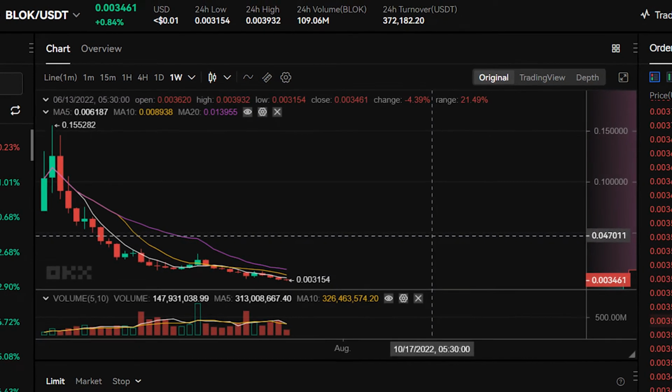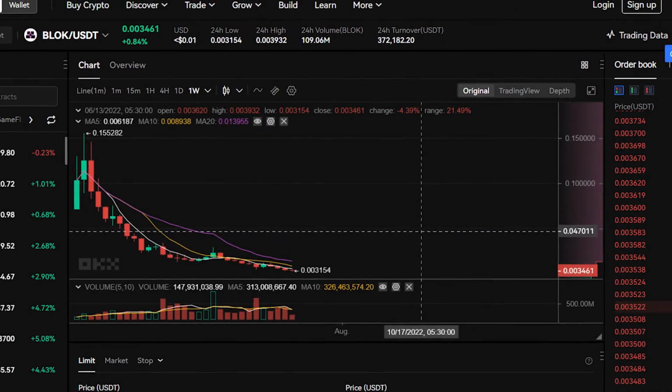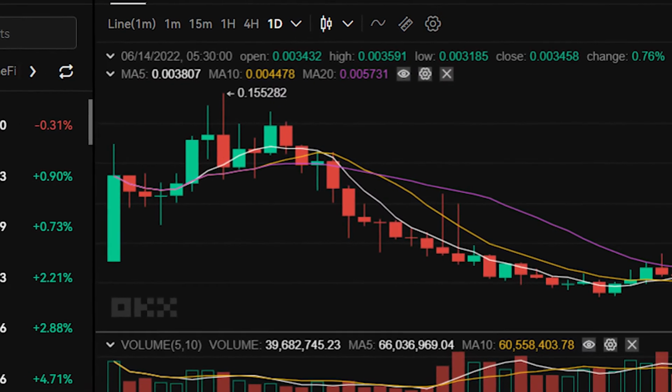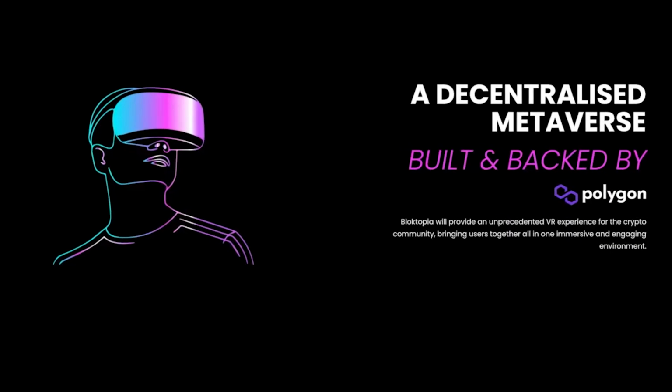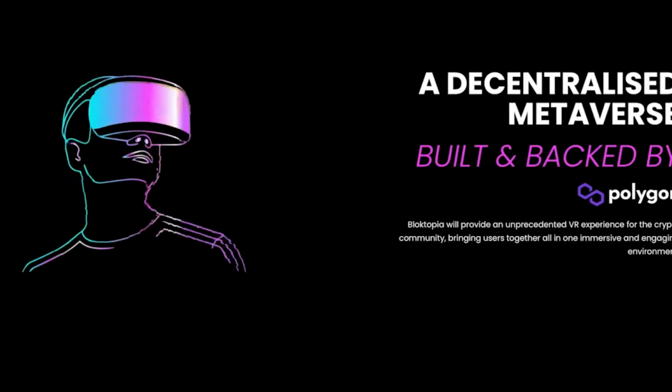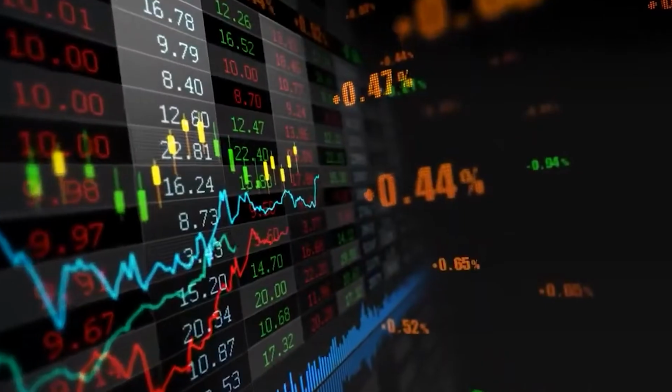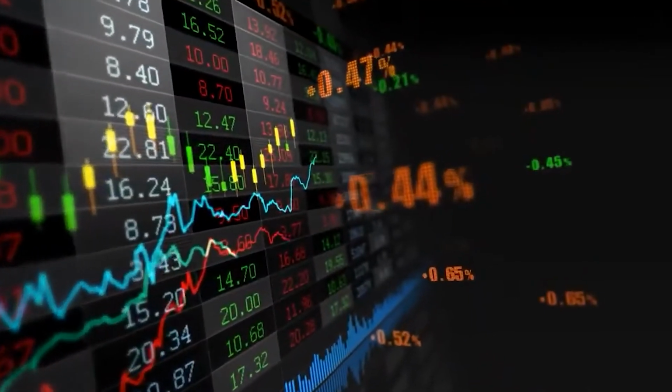But it's also important to note that Blocktopia had a rough start in 2022, but its potential can make it reach all-time highs in short amounts of time. Blocktopia being a part of the Metaverse universe gives it a bigger chance to soar in terms of price. Only time will confirm the fate of Block and AdBlok's price.